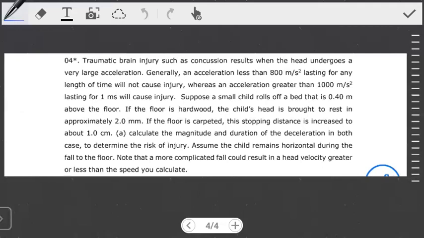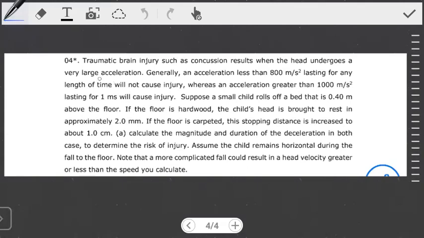In this tutorial, we're going to look at the traumatic brain injury question. Most students tend to have a problem with this question, but let's see if we can explain it as simply as possible. I hope you guys will appreciate that. So let's see, what are we being asked to find?